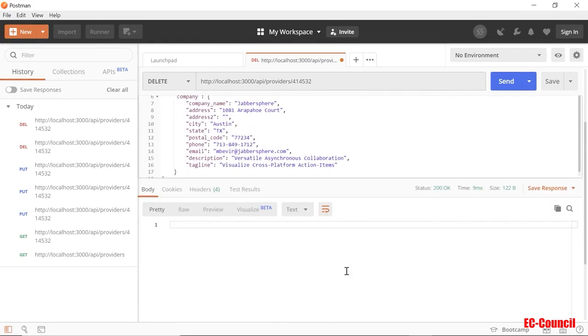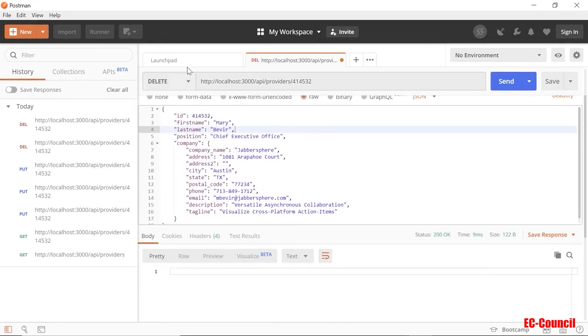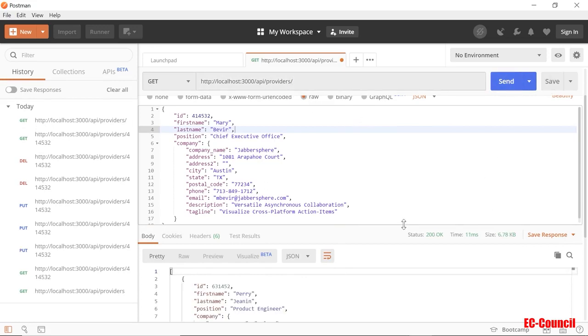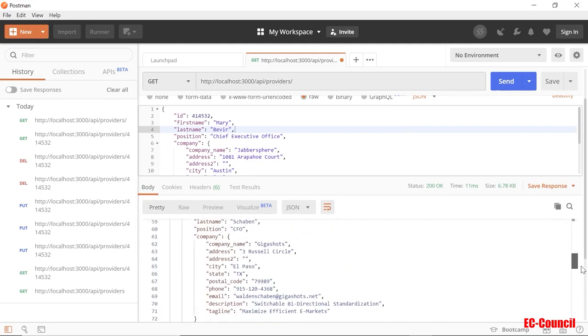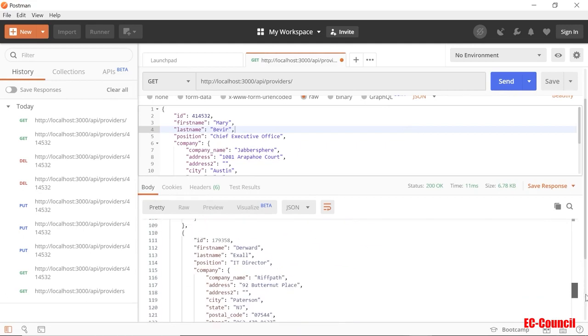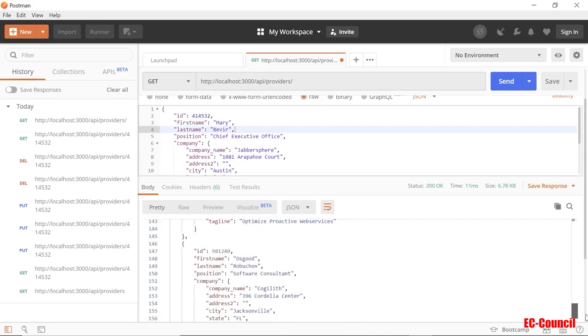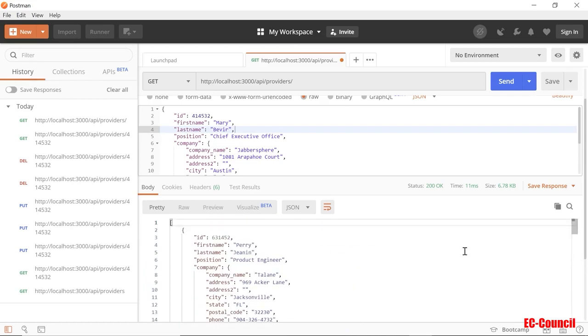How do we know that? Well, we can verify by doing a get. Doing a get, we try to get the same ID back. You should get nothing back. As you can see, nothing comes back. And if you want to get all, remove the ID and just click get again. All the data came through, but you see that there's no ID for 414532. If you scroll down, there's nothing in that list. Okay, again, we're not actually manipulating the actual data, we're just doing it in RAM. So if you refresh the site, everything comes back again. So that's the get and the delete, and it's working correctly.